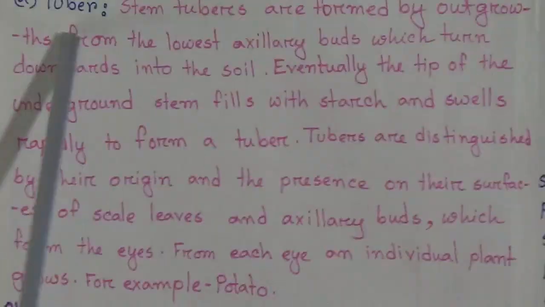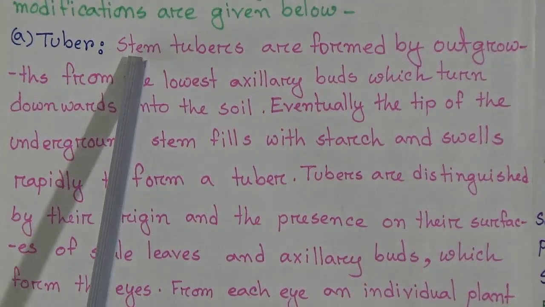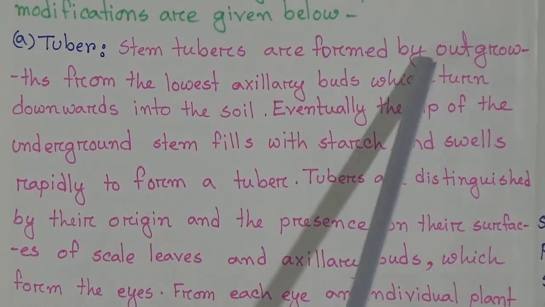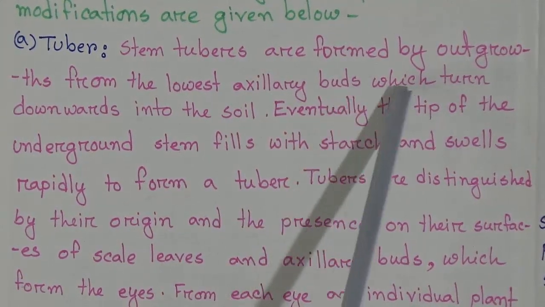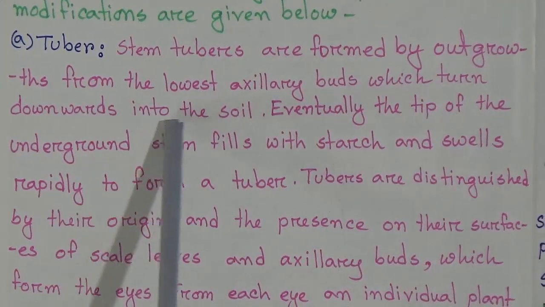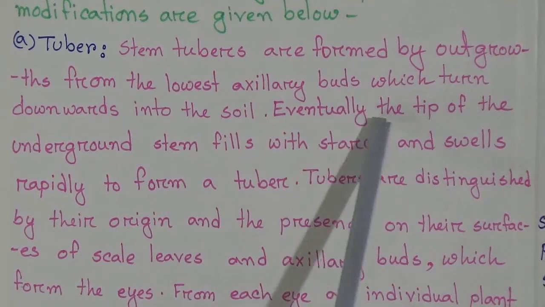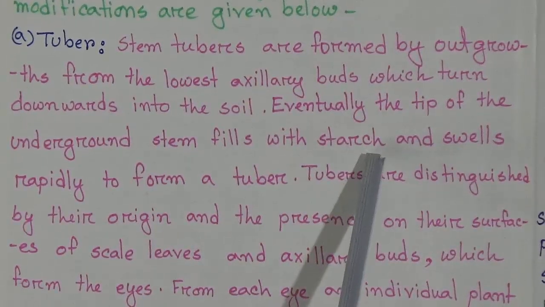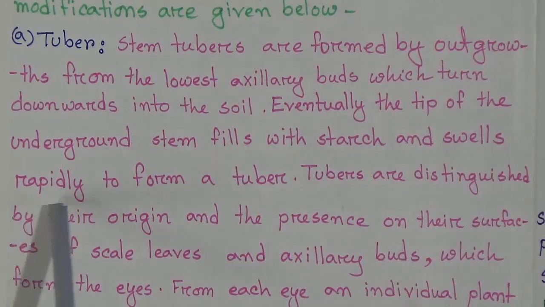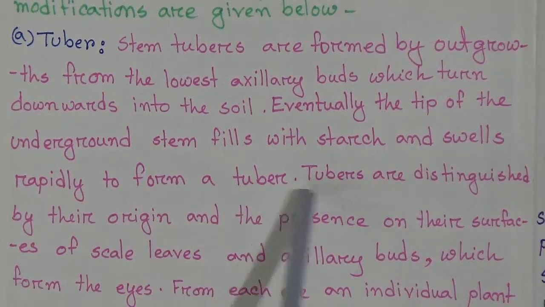First modified stem is tuber. Stem tubers are formed by outgrowth from the lowest axillary buds which turn downward into the soil. Eventually, the tip of the underground stem fills with starch and swells rapidly to form a tuber.